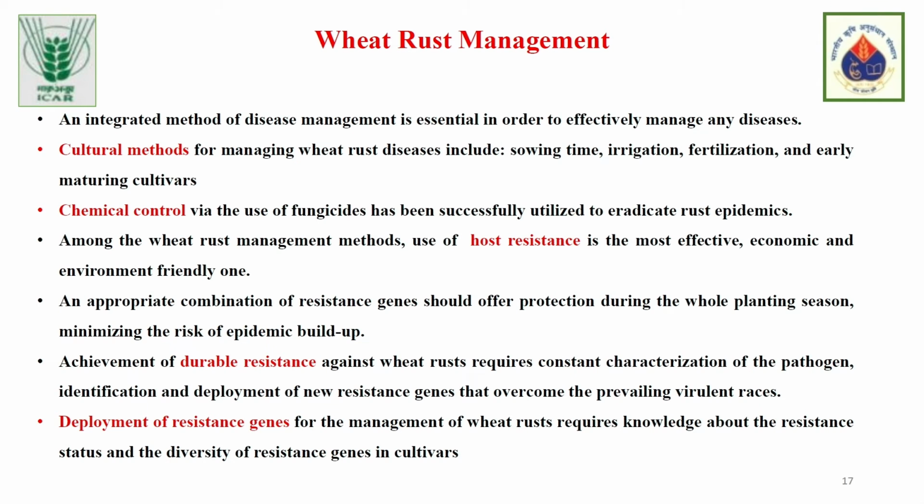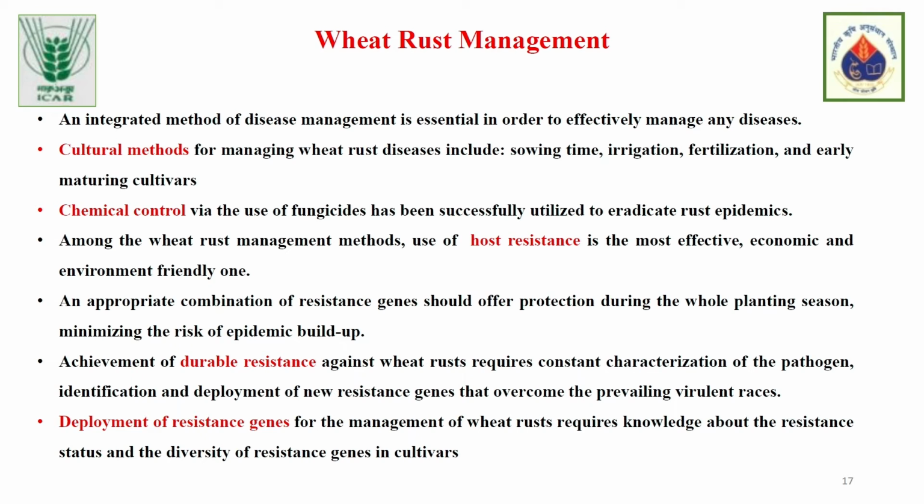Among this, we have cultural methods and chemical methods. Cultural methods, like we can alter the sowing time so that the crop escapes the pathogen. And irrigation, we can schedule accordingly so that the plant does not provide so many nutrients to the pathogen to multiply. And also you can schedule fertilization and use early maturing cultivars. Like we can sow the variety on a particular date, but it should mature early so that it can escape the pathogen. And chemical control is like you can use fungicides, but as a scientist, I should not suggest chemical control, because you know how environmentally unfriendly chemical control is.